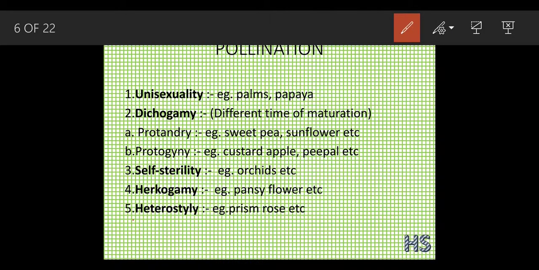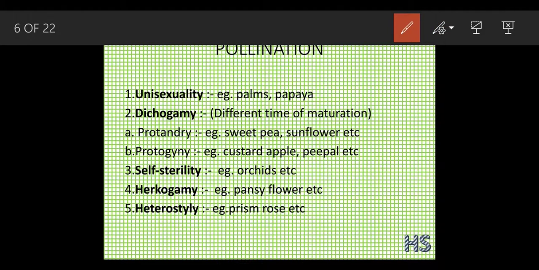Now heterostyle, that is in primrose, oxalis. Here the word hetero, you have already heard this word in chemistry, homo and hetero. What do you mean by hetero? Hetero means different. Different style.